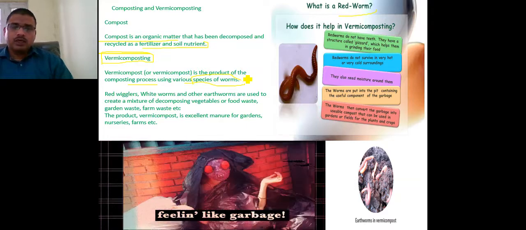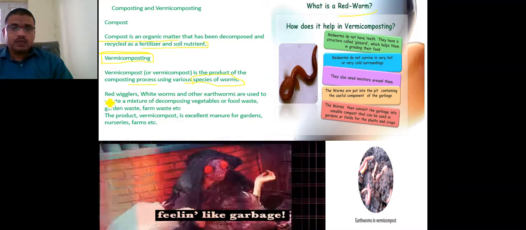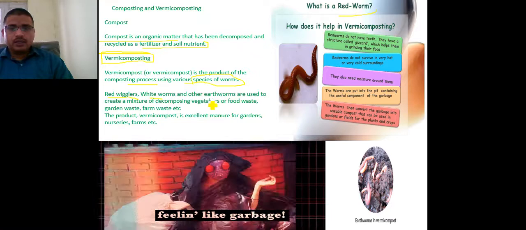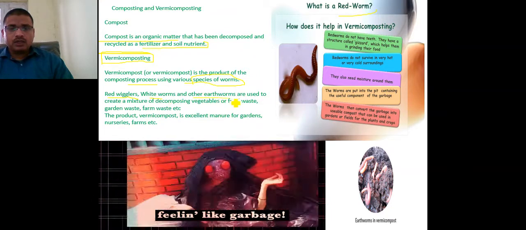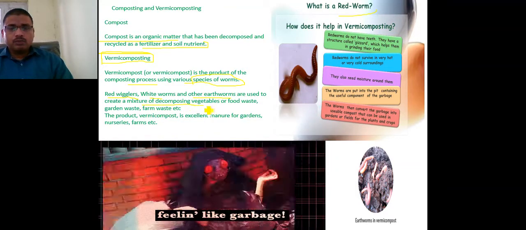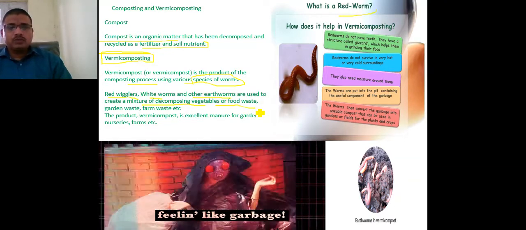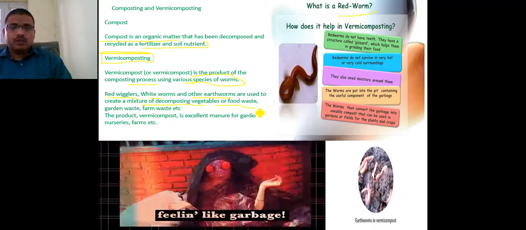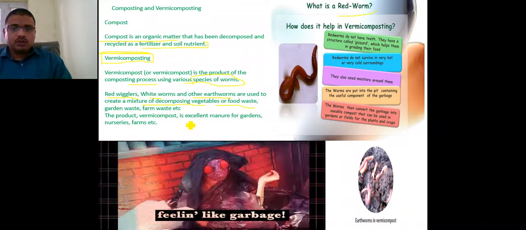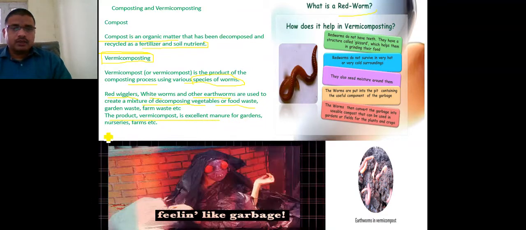Here, different worm species are given: the red wriggler, the white worm, and the earthworm, which are used to break down a mixture of decomposing vegetables or wastes. The product, vermicompost, is an excellent manure for gardens, nurseries, and farms.